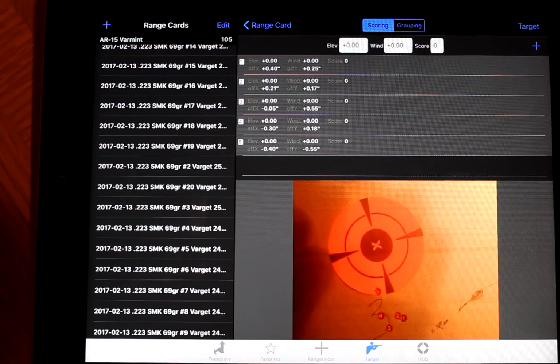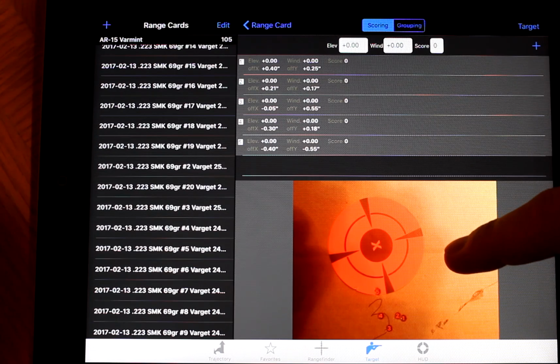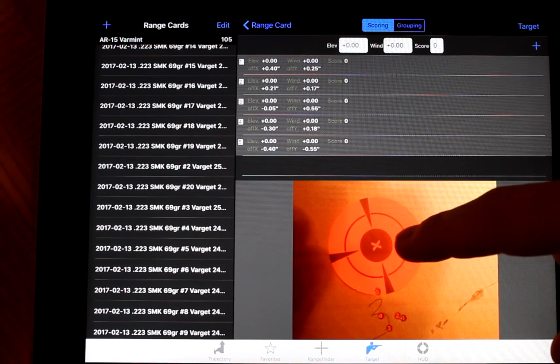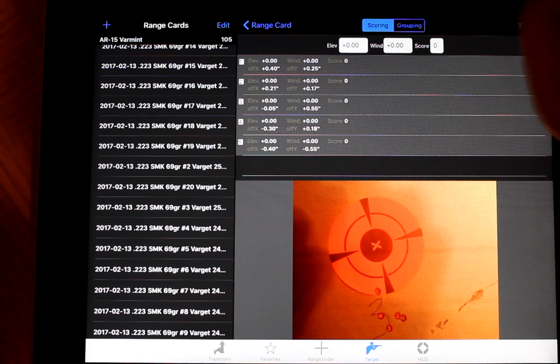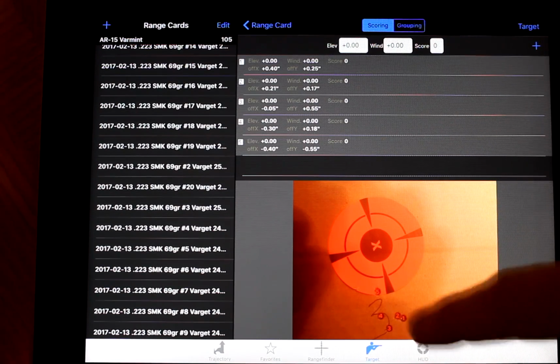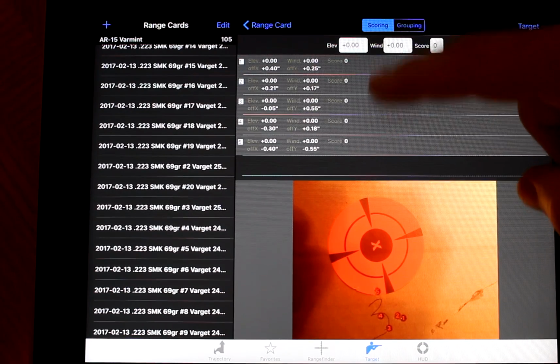Target data card. So here is an actual target that I had stuck on some cardboard. And that black circle right there is exactly 1 inch, so that's what I scaled it to. I was showing you a couple seconds ago, you can see my rings that I have set up with my numbers on them. So that's each one of those rows there on that table.